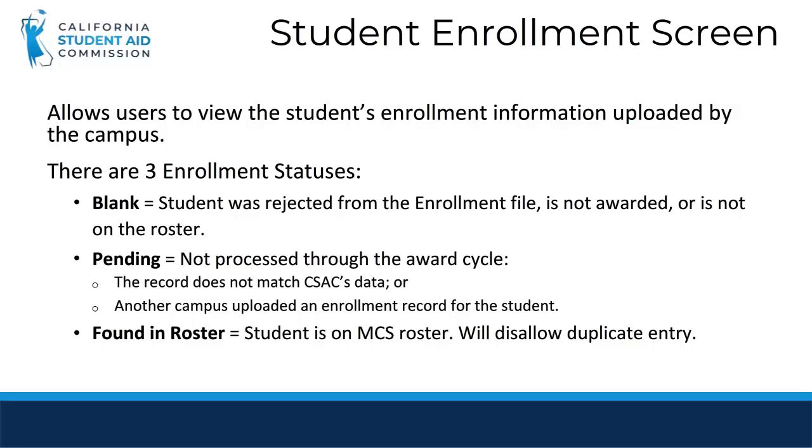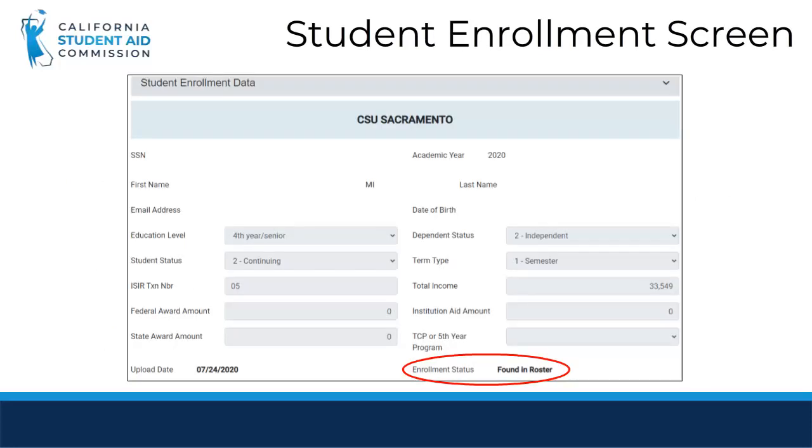The third status is found in roster. Found in roster indicates that the student is on the MCS roster and no further enrollment files will be processed for this student. This is a screenshot of the student enrollment screen showing the enrollment status found in roster.